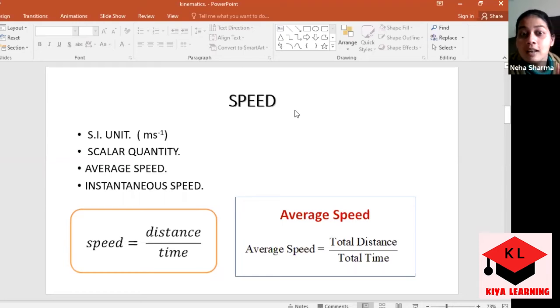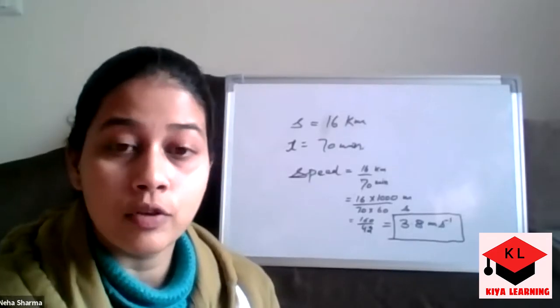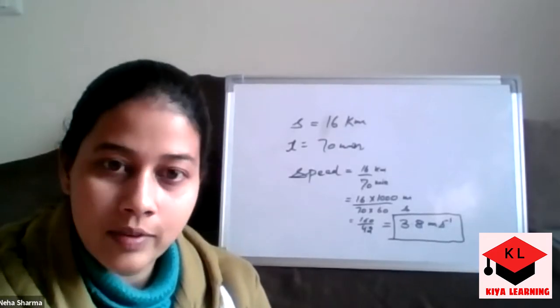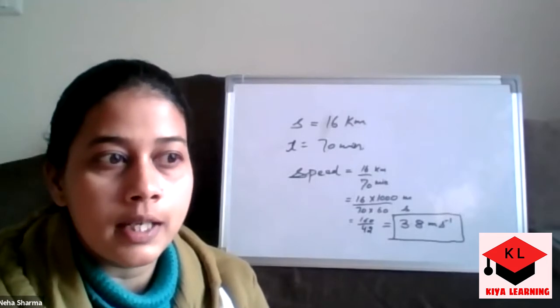Now there is another term in contrast, that is velocity. What is that? Displacement upon time. And what is the difference between the two? Speed is a scalar quantity, whereas velocity is a vector quantity. Exactly. So I would like to explain first: speed is a scalar and velocity is a vector quantity.